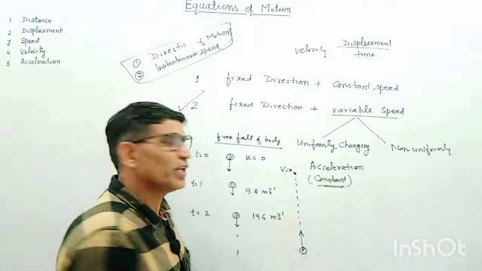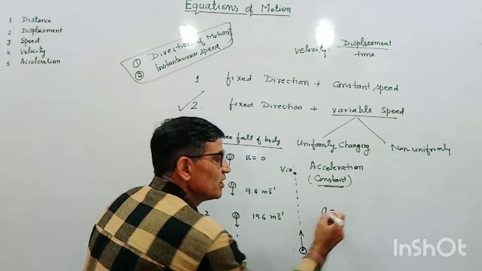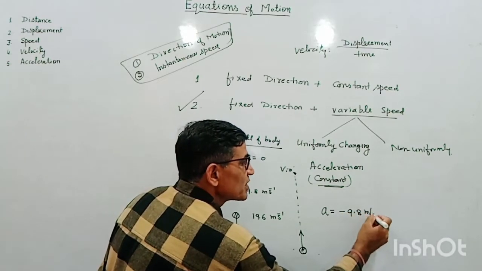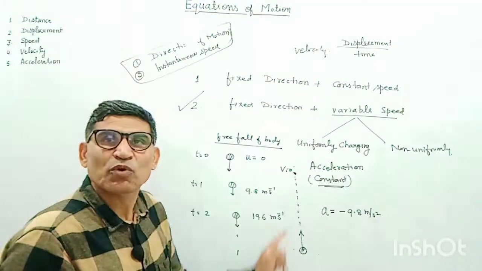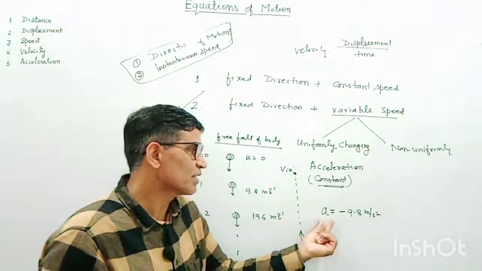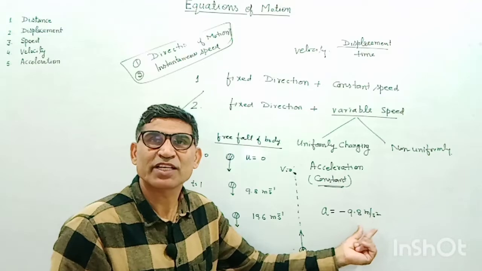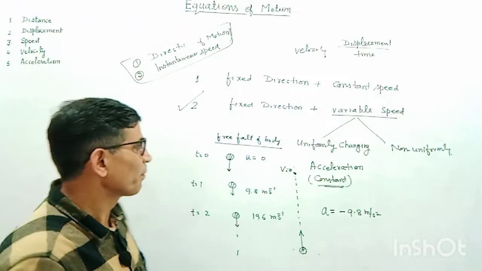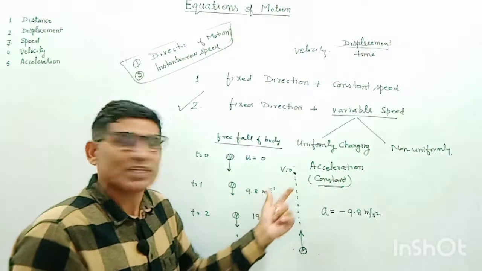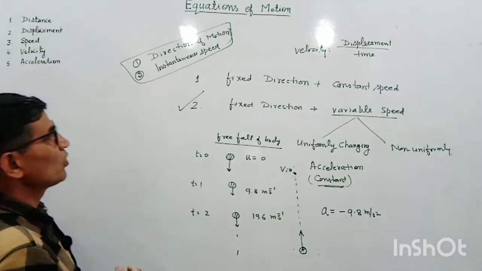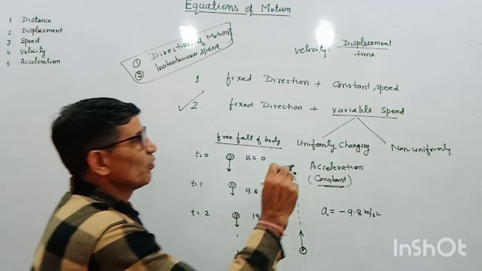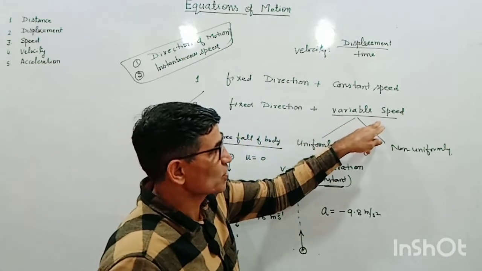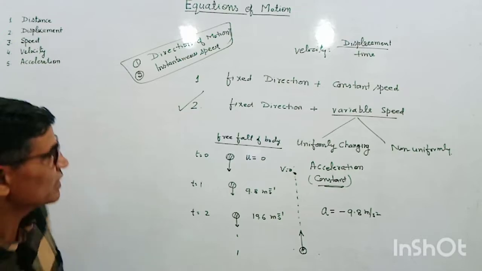So we have to take the value of acceleration due to gravity always as minus 9.8 meter per second square. I have taken the upward direction as positive. In that case, acceleration will be minus 9.8 meter per second square, independent of the body is moving upward or downward. So this is the difference between speed and velocity here. Now next is when the direction is also changing. Speed is constant, direction is changing, that is the third case.